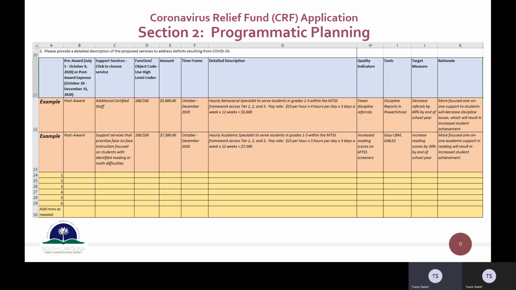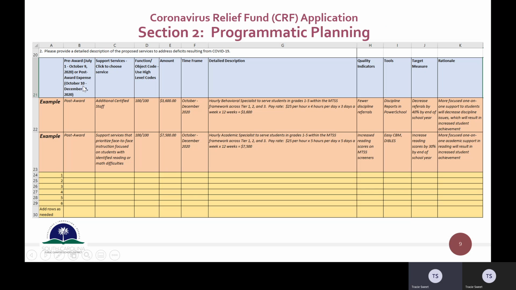Under section 2, there is a second question, which has basically 2 different sections. The first section is A through G, and this is the section that you're pretty familiar with because this is the section where you will type in your activities. I've given you a couple of examples.